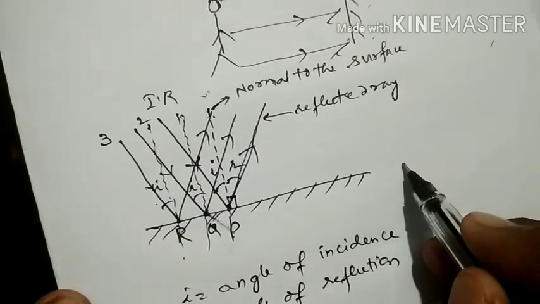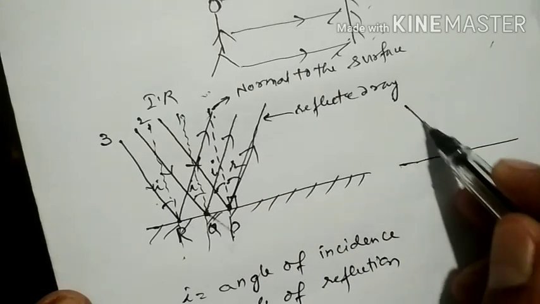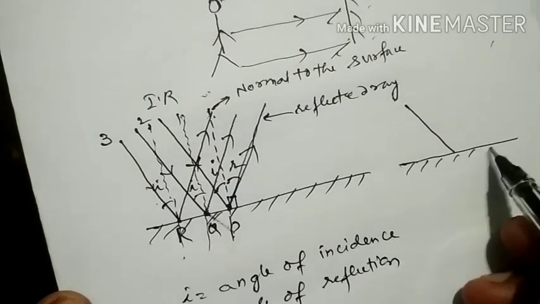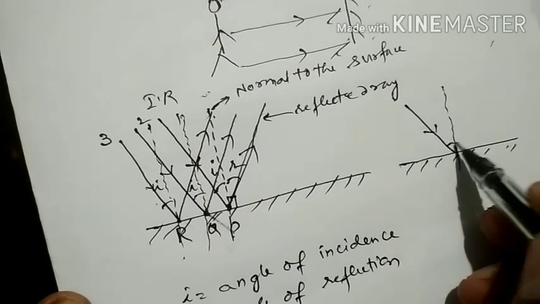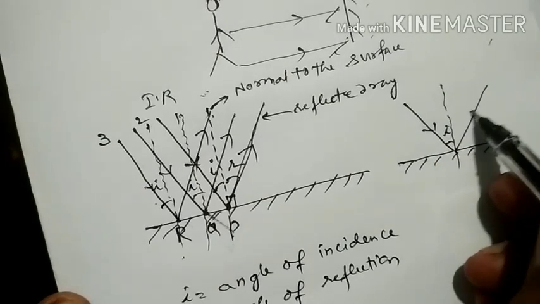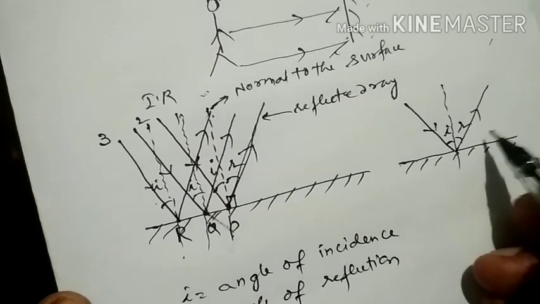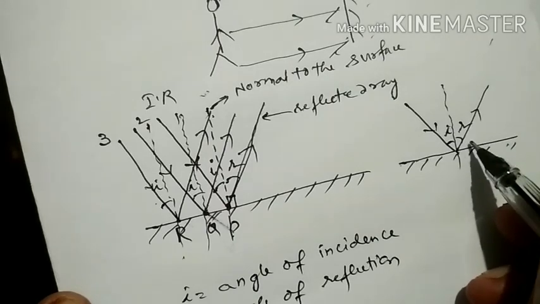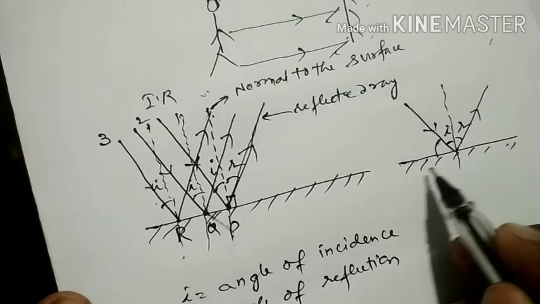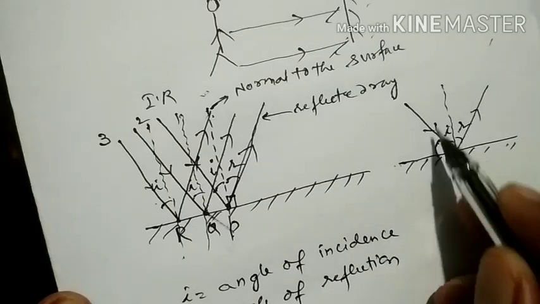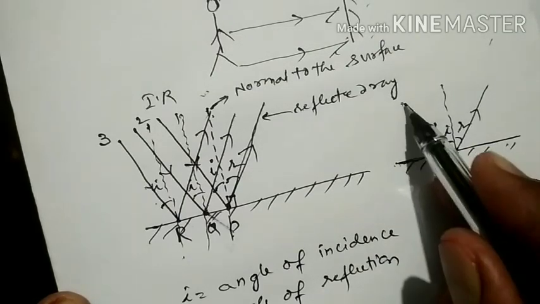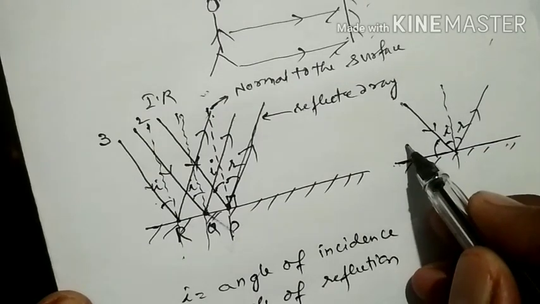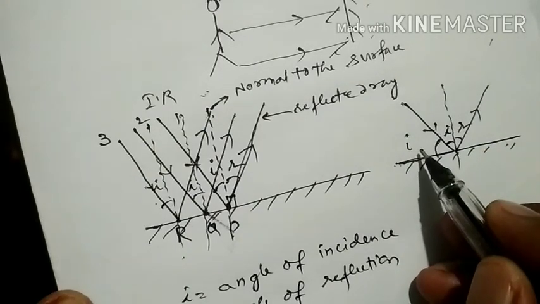For our convenience, for example, this is the incident ray, and this is the reflected ray. Then this is the angle of incidence. The angle between the surface on which the light ray is incident and the incident ray, we call the glance angle of incidence.